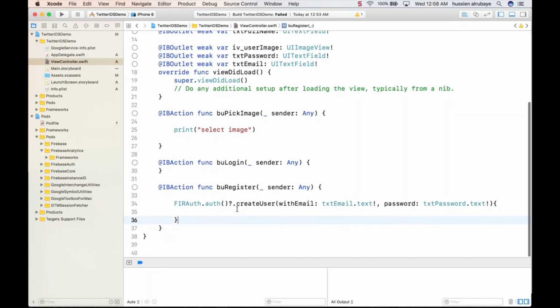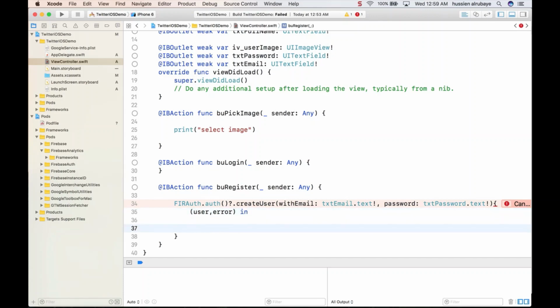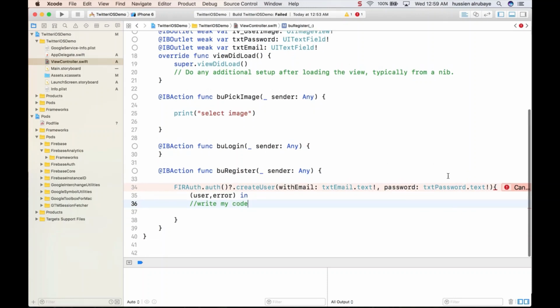So what do you think I need to do? The response coming from this function will be either a user or an error. Okay, so I say in, and here I could write my code. This is the function, how the function works. You don't have to care about the details behind this function. You just need to know how to use this function.